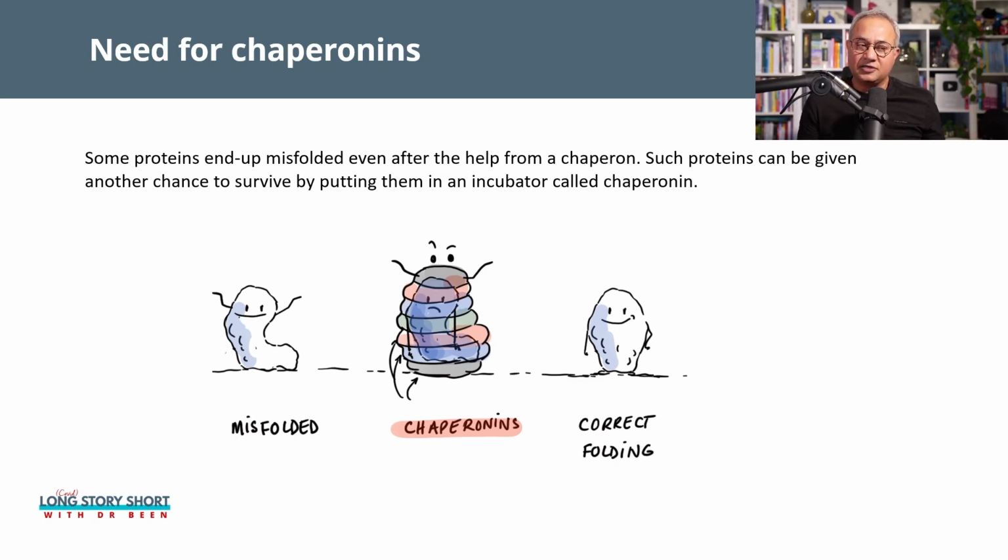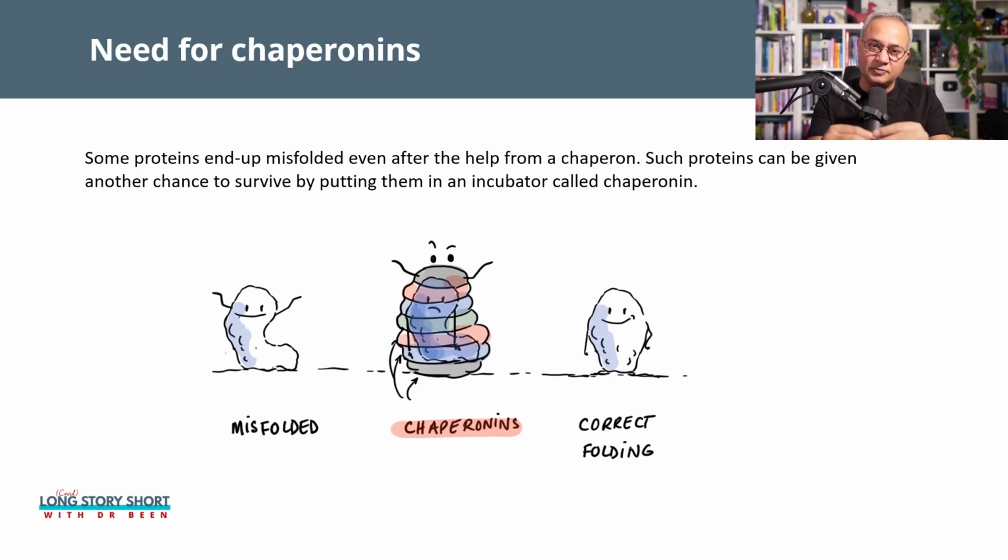If you see in the center, this little multicolored structure that I've made, that is called a chaperonin. This newly built misfolded protein is inserted in a chaperonin. You can think of that as an incubator for a premature baby. And that chaperonin has an environment inside that allows the protein to unfold and refold.